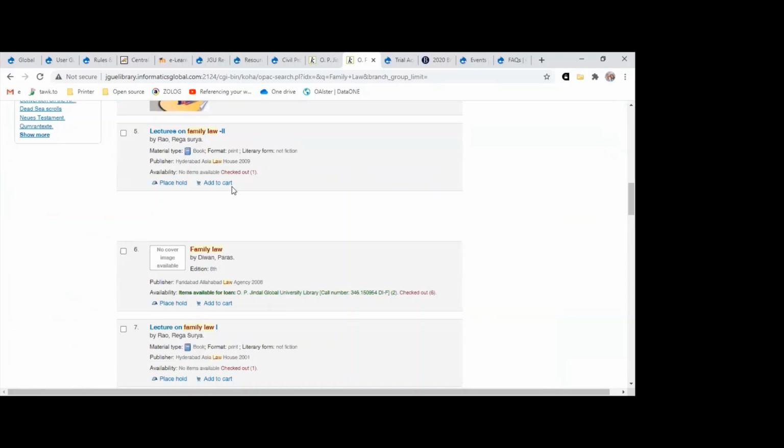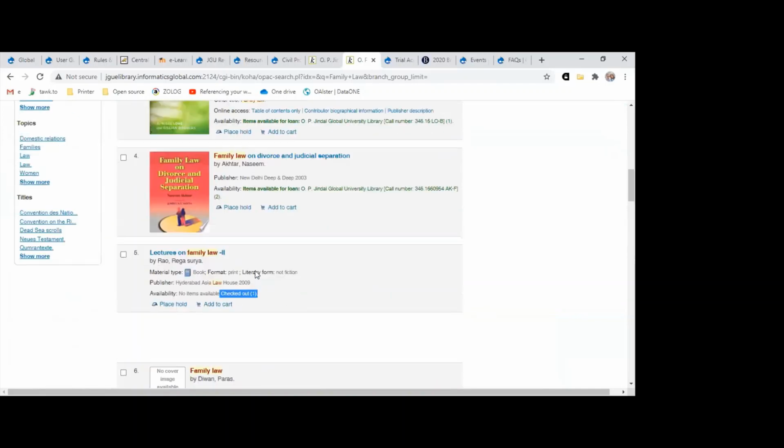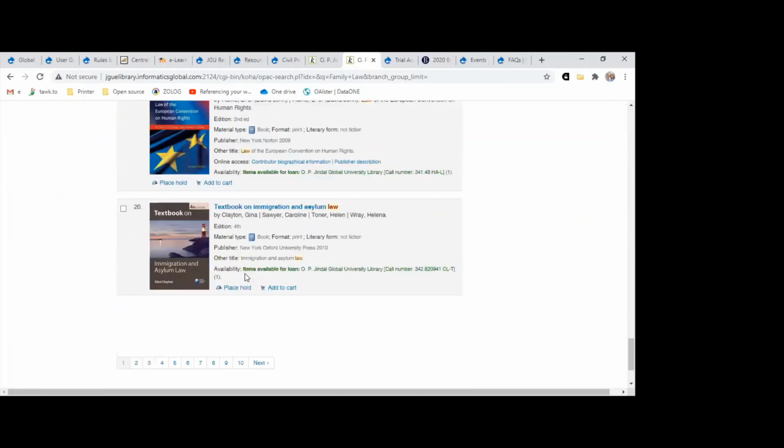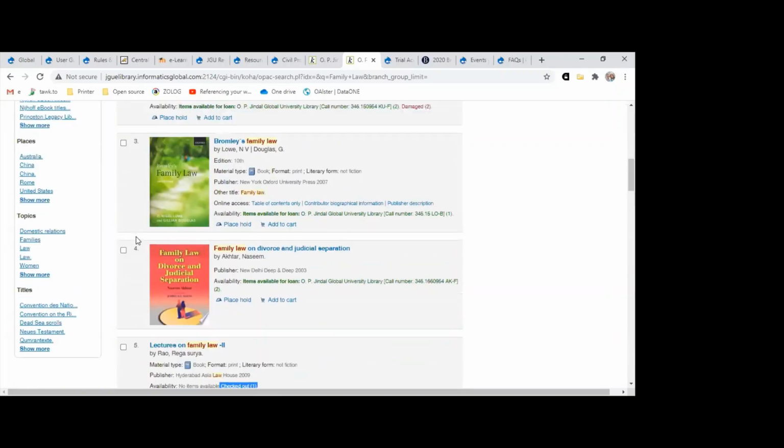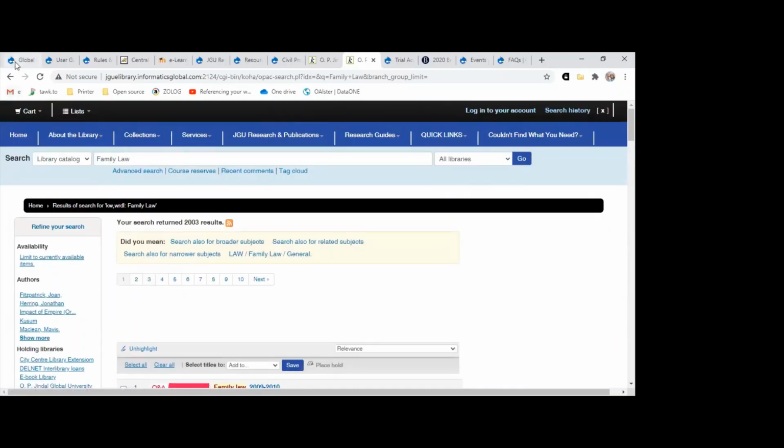Okay, you can always request for a book, or else if the book is checked out, so the details are all listed out here. So you can scroll down, scroll back, and you can check about the details on the different pages which we have. So the book which you want to borrow.